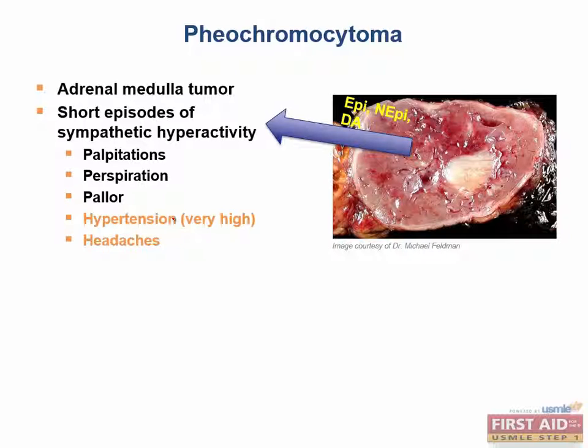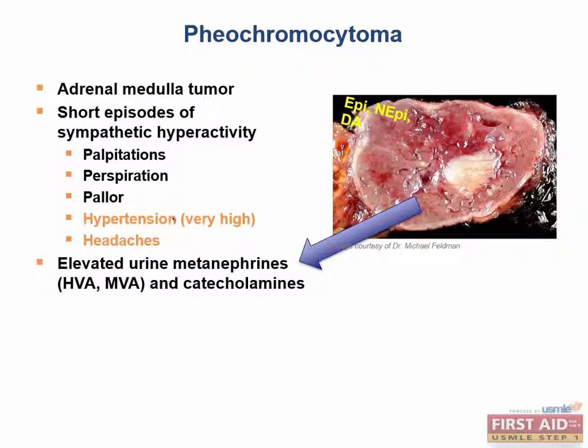The other major finding that helps you identify a PHEO is what breakdown product in the urine. Again, it's the metanephrines, homovanillic and vanillylmandelic acid, along with the catecholamines. Burn those names into your head because they're major buzzwords for PHEOs and neuroblastomas. Now, HVA and VMA are actually sensitive and specific for PHEOs, unlike neuroblastomas.